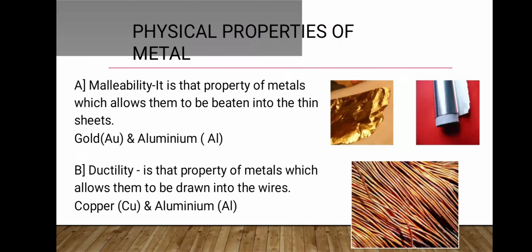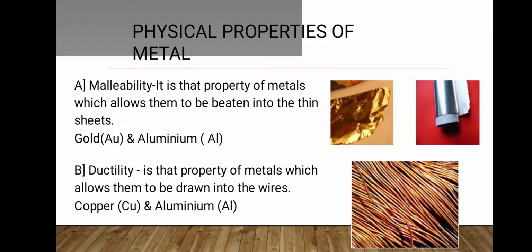So first we will start with malleability. This is the physical property of metals. What malleability means? It is a property shown by metals when they are beaten up with hammer and they get converted into thin sheets. Metals are basically considered as hard. कैसे होते हैं? Hard होते हैं. So when we beat them with hammer, जब हम उन्हें hammer से beat करते हैं, if they get converted into thin sheets, then they are considered as metals.